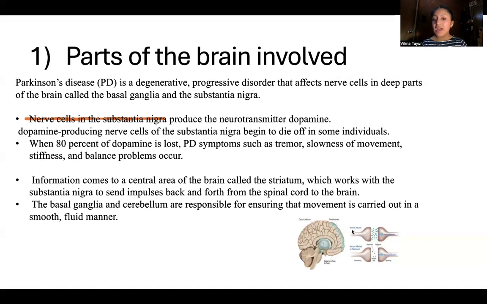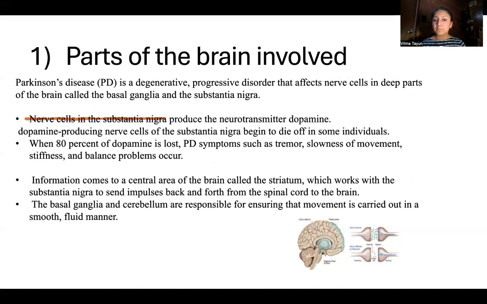This image shows where our substantia nigra is producing enough dopamine for our body to function and make all these movements. For example, if someone is sick with Parkinson's, this image shows where our body is not producing enough dopamine.